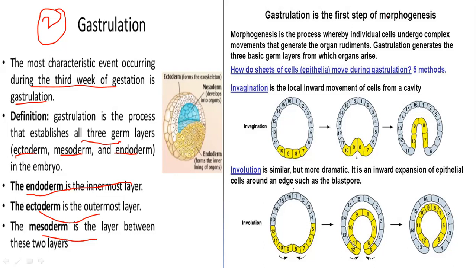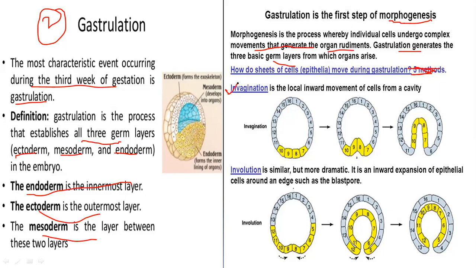So that is, we can say, the first process of morphogenesis also, which we studied in morphology, like structure formation. So morphogenesis is a process whereby individual cells undergo complex movements that generate the organ rudiments. So from these organ rudiments, the proper organs are formed. So gastrulation generates the three basic germ layers. So how do sheets of cells or epithelia move during gastrulation, or how are these germ layers going to be formed?